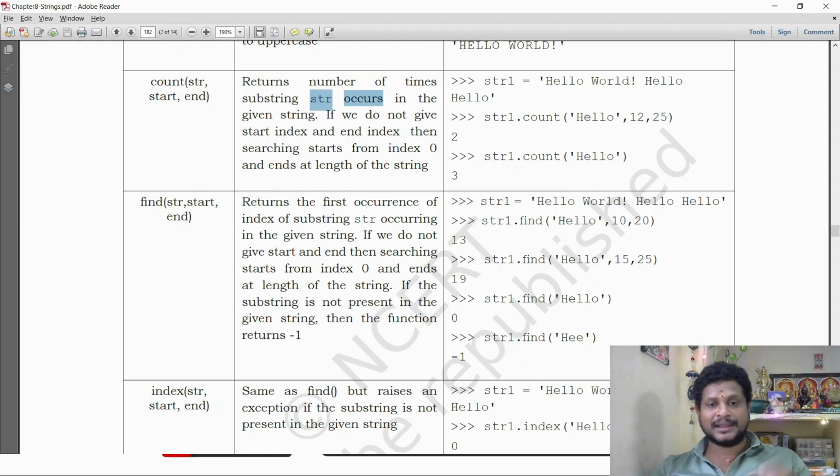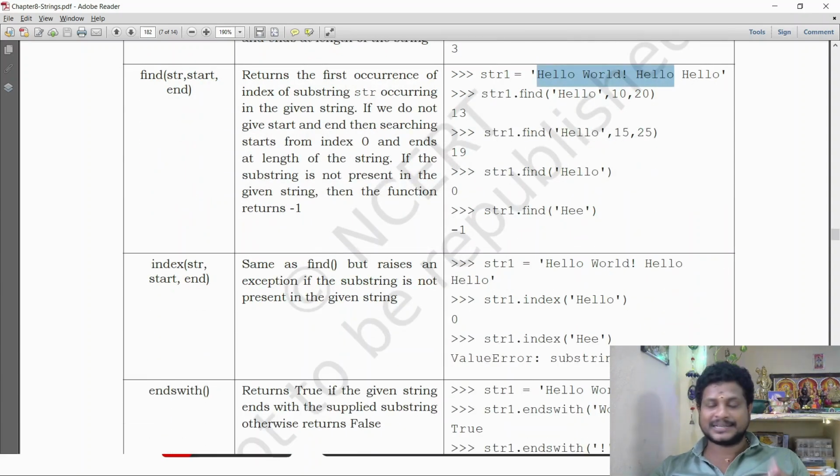But find returns the first occurrence of the index of the substring occurring in the given range. If we do not give start and end, then searching starts from 0. Same here, searching starts at 0 and ends at the end. If the substring is not present in the given string, then the function returns -1. Substring not present, what will come? -1 will come. Look here, str1.find HEE. The substring HEE is not in the given string, so it will return -1.